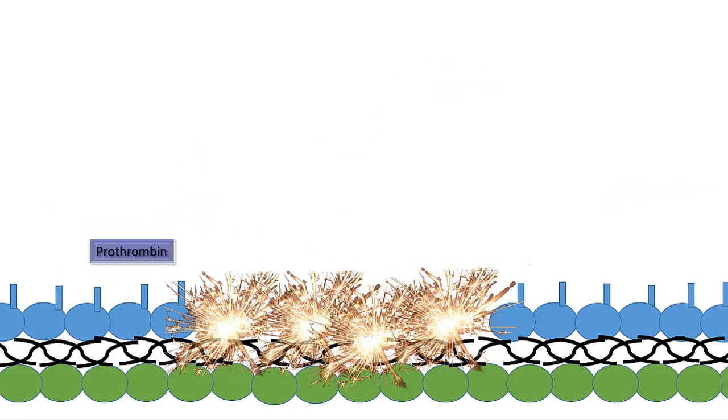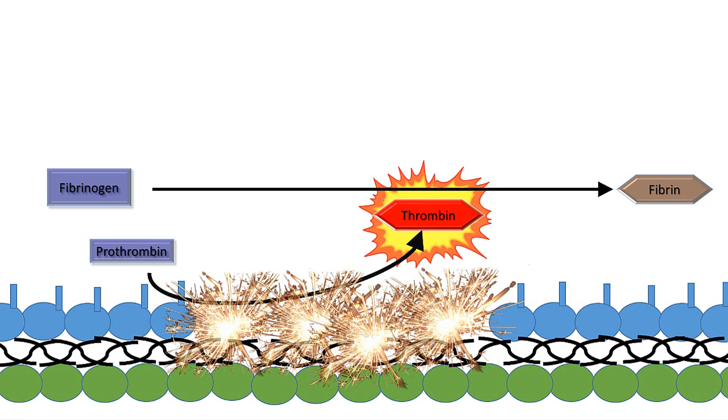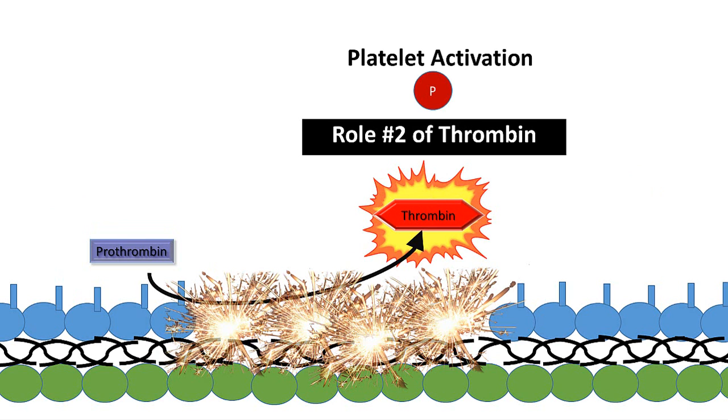Coming back to our vessel, we have exposed subendothelium which sparks prothrombin into thrombin. Then this active thrombin cleaves fibrinogen into fibrin. Thus we have the first and principal role of thrombin, which is to generate fibrin for our clot. But thrombin also has a second function involving platelets to create a positive feedback loop and self-propagating system.